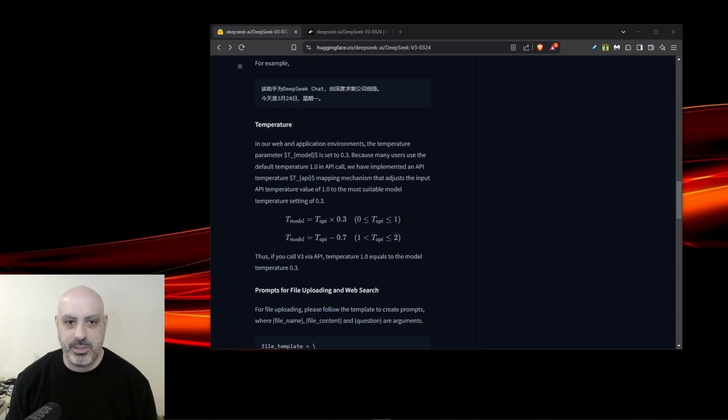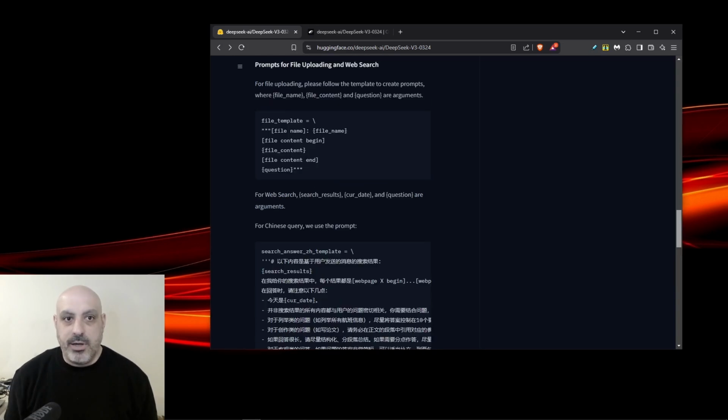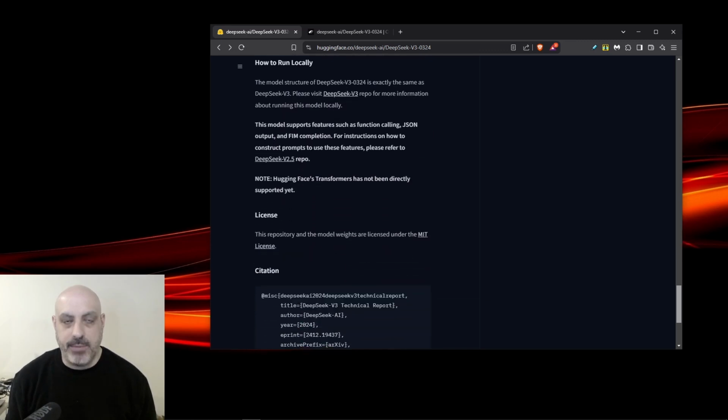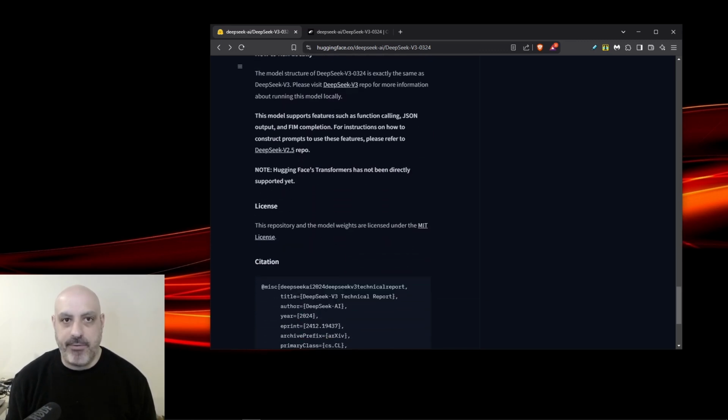Now, for the temperature setting over on Chutes.ai, where I've been using it, the temperature is at 0.5. I think that's kind of a mid-range between what they recommend here. If you're a developer, it has some prompt examples for file uploading in web search and also for English and Chinese query. And it comes with an MIT license, which means you can modify it and use it any way you want. All right, let's get to testing.